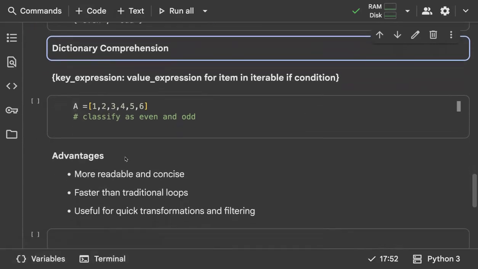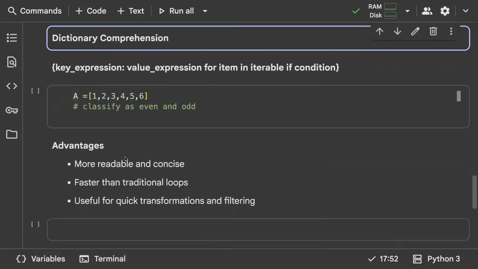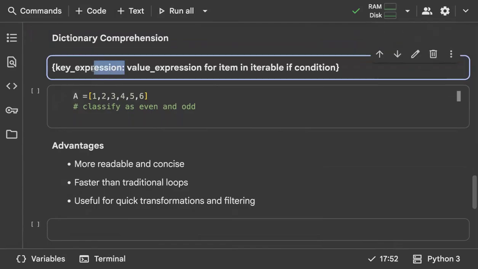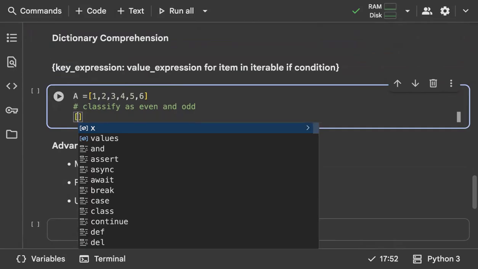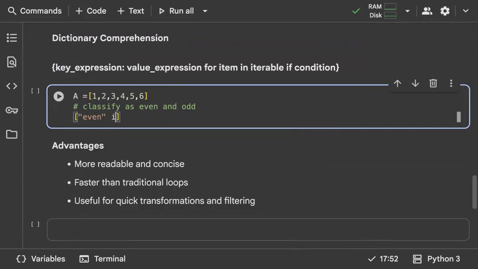So the next interesting thing about comprehension is dictionary comprehension, wherein you will get the result in the form of a dictionary. This is so exciting. The only small change that you have to make is you just need to use this colon concept, a key expression and a value expression. Okay, see, I'll show you something interesting. Like how to classify elements as even or odd, right? So we just say even if x modulo 2 is equal to 0, else we just call it odd, right? And for x, we just loop it over A.